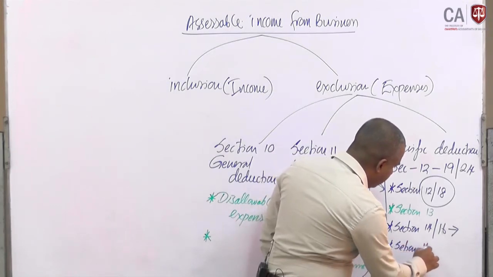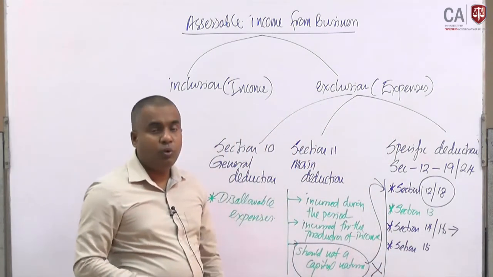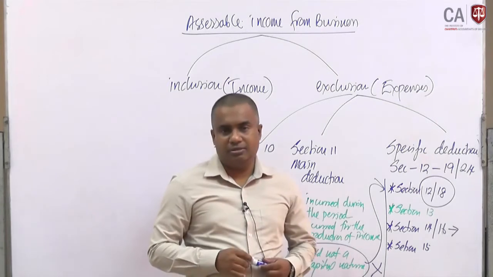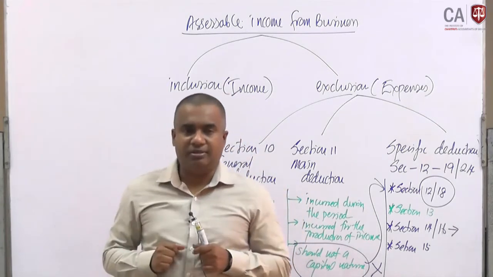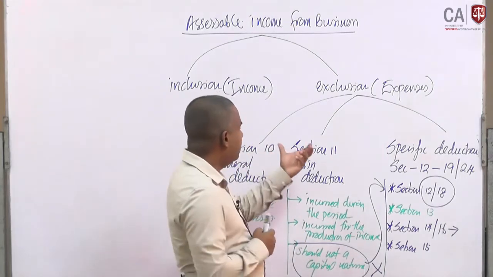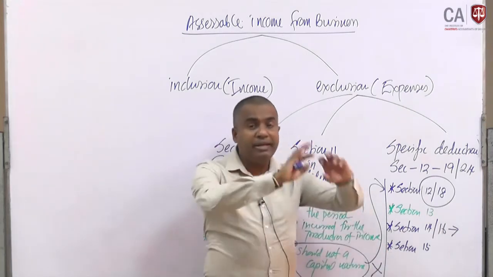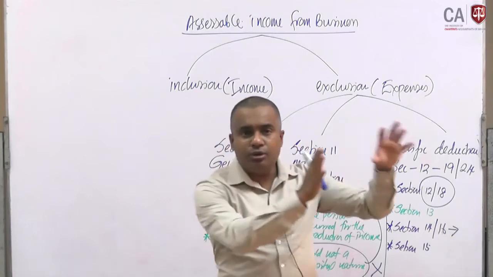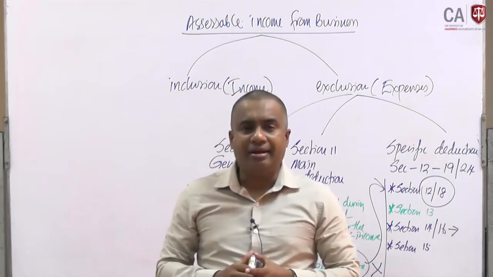Then section 15. Section 15 concerns the research and development expenses or agricultural startup expenses. Both are capital nature expenses. Though there are restrictions in section 11, they are not applicable under section 15 if any expense can be categorized under research and development or agricultural startup.